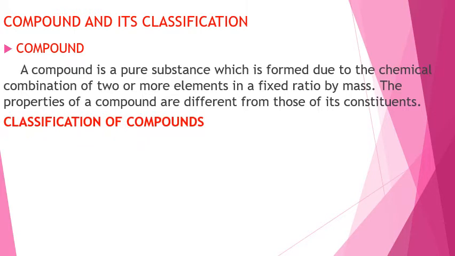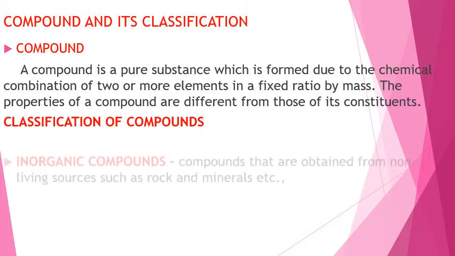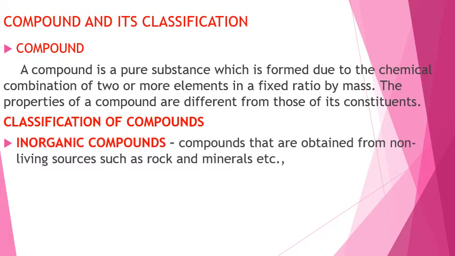Classification of compounds. Broadly, compounds can be classified into two types. One is inorganic compound, the other one is organic compound. First, we are going to see about the inorganic compound. We can say a compound is inorganic whenever it is obtained from non-living sources like rocks and minerals.